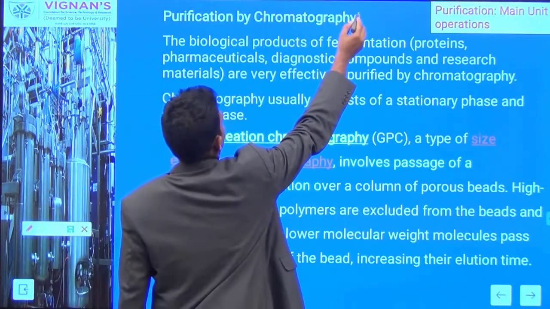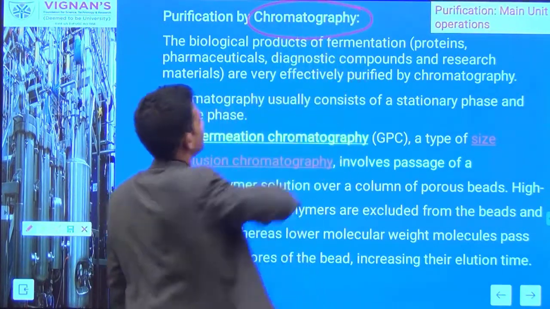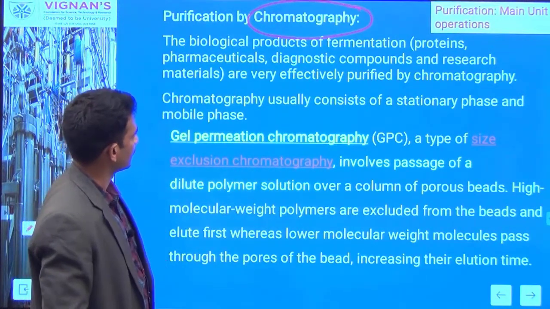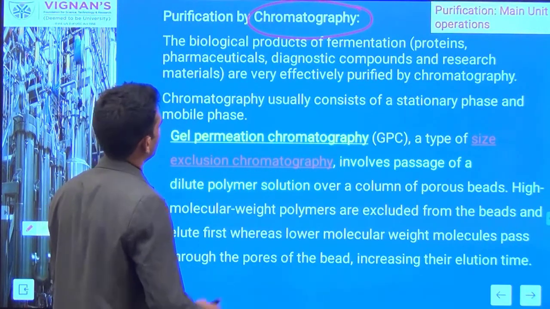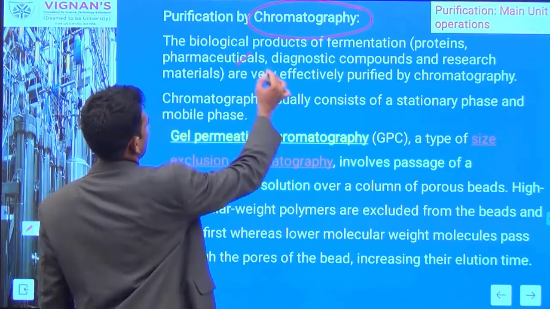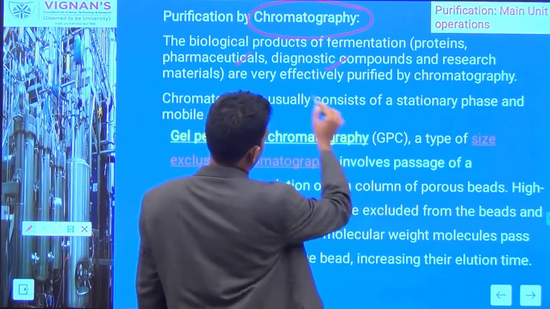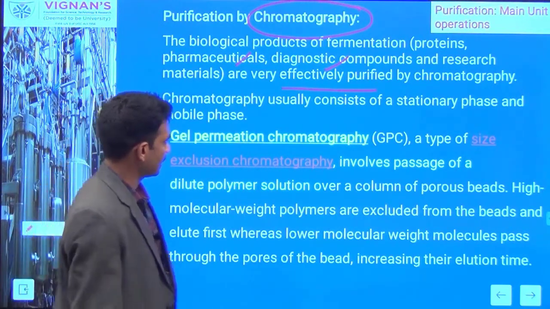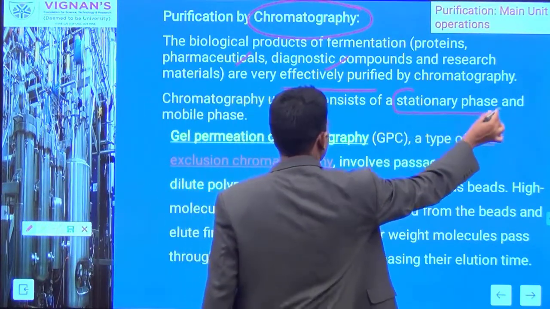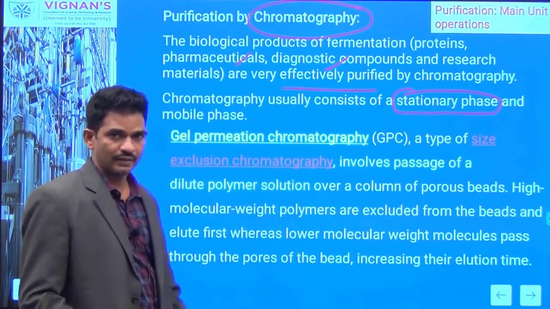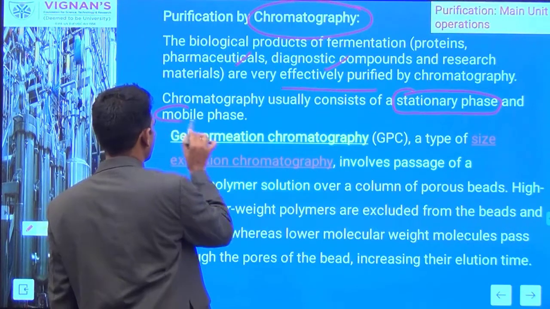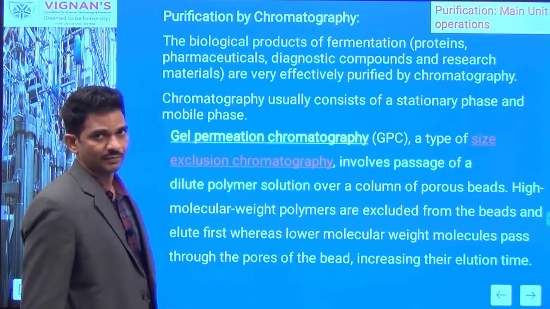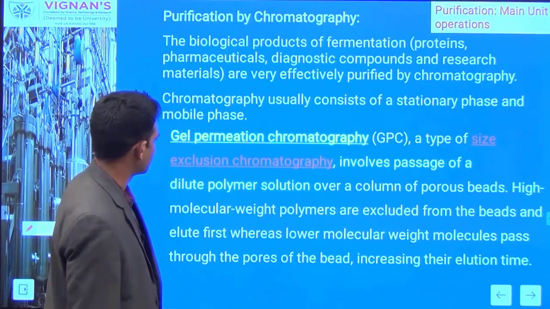This purification can be achieved by using the unit operation chromatography. I told you chromatography is basically a separation technique, well preferred for purification of pharmaceuticals and diagnostic compounds. It is a very effective purification method. A chromatography system consists of two phases: a support phase, which you can call the stationary phase, and a mobile phase, preferably a liquid solvent phase. Here we can see the two chromatography techniques majorly preferred in the purification process.